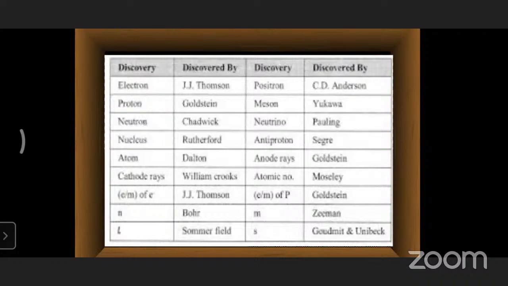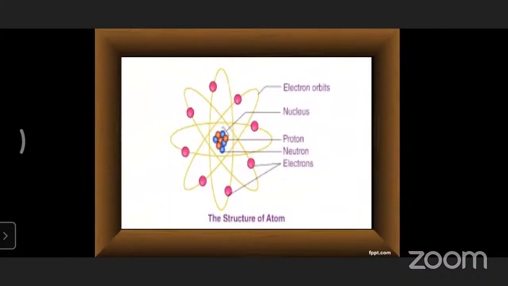So this is the preliminary information about who discovered which fundamental particle and who discovered the quantum numbers, the inventions and discoveries. After that, children, you will see clearly the basic structure of an atom, how it exists.